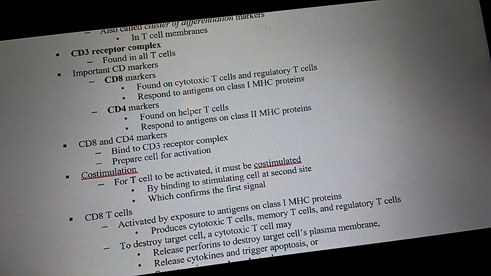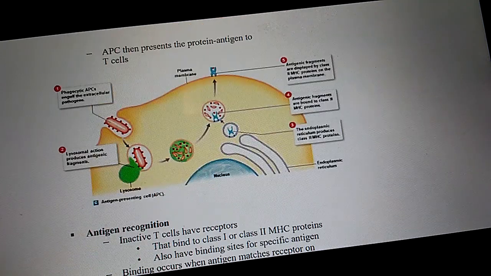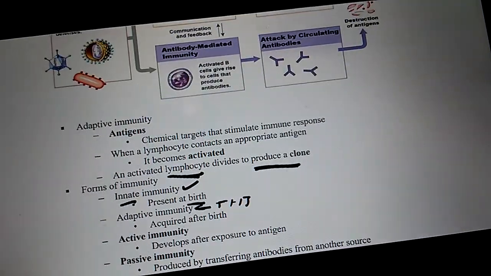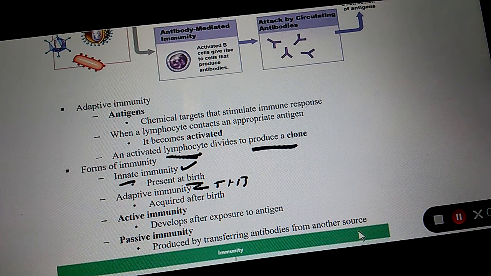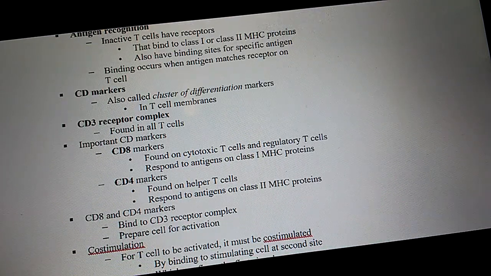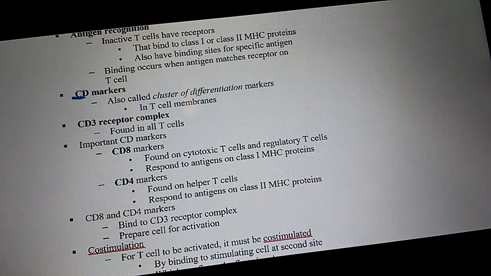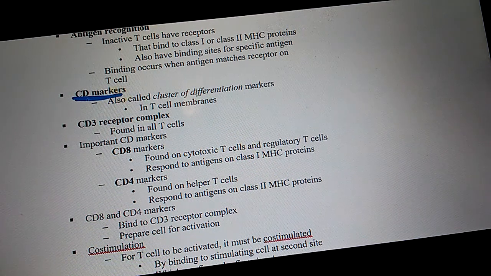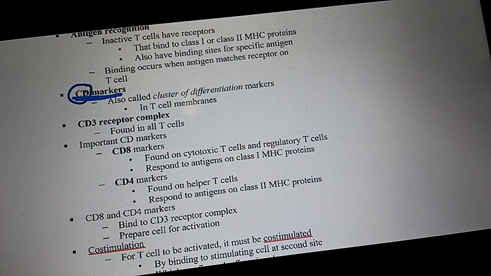Oops, sorry guys. What do we call the structures on the surface of the cell that identify the cell? CD markers. What do we call the antigens on the surface of our cells that identify the cell? CD markers. Okay, so the big thing you want to remember is CD.